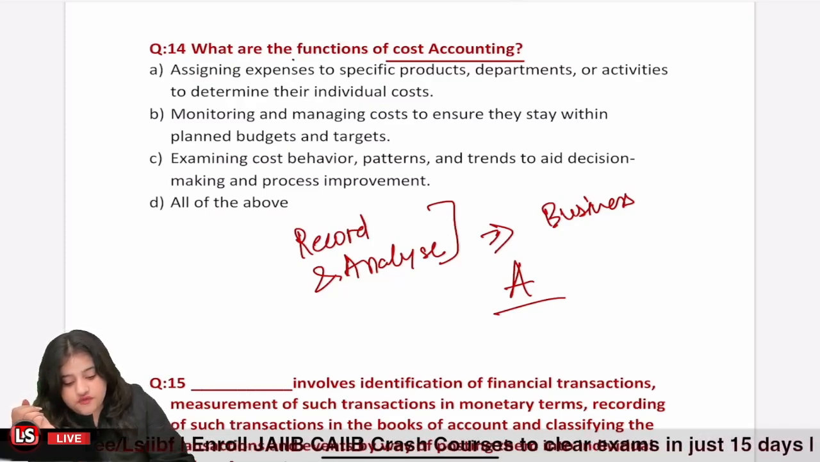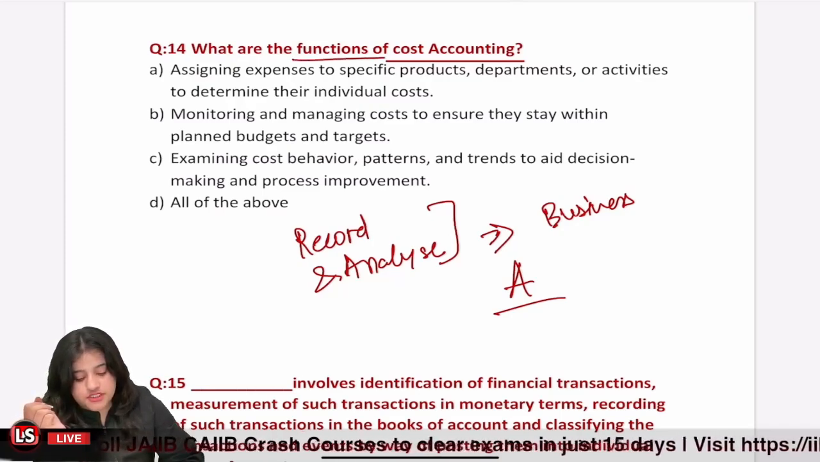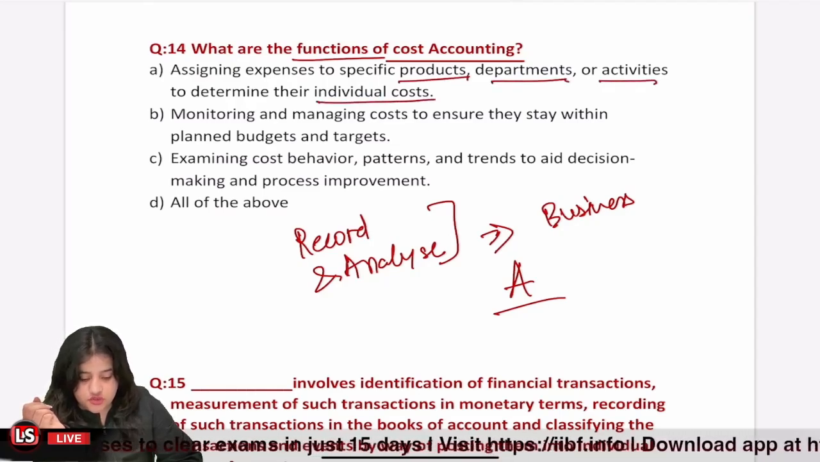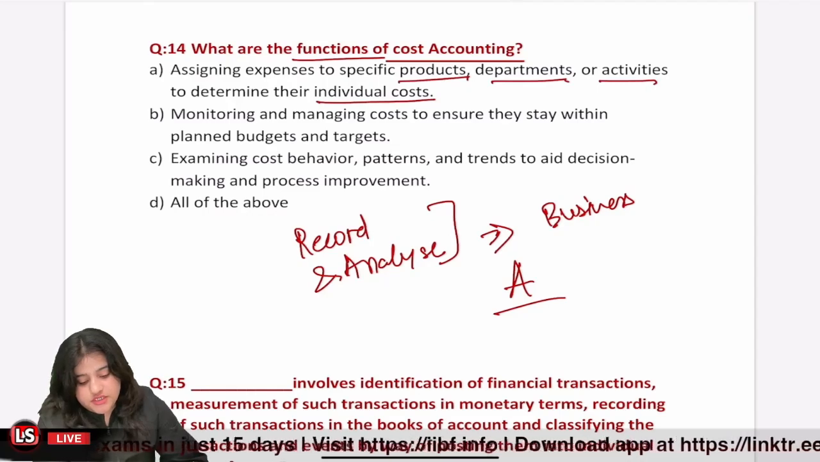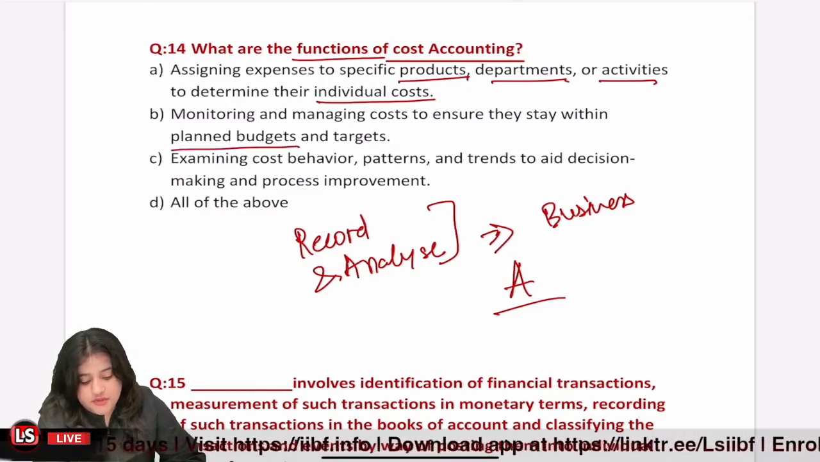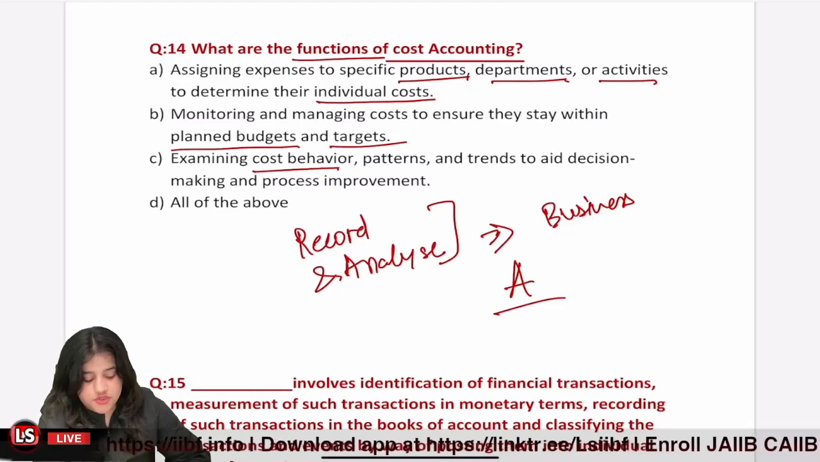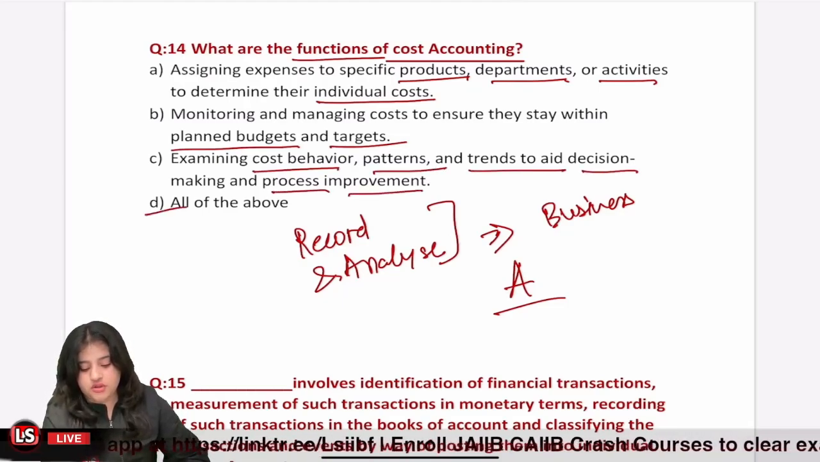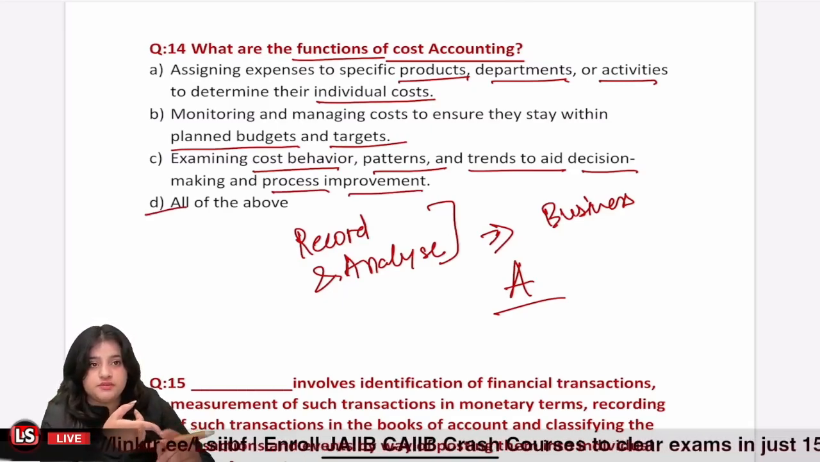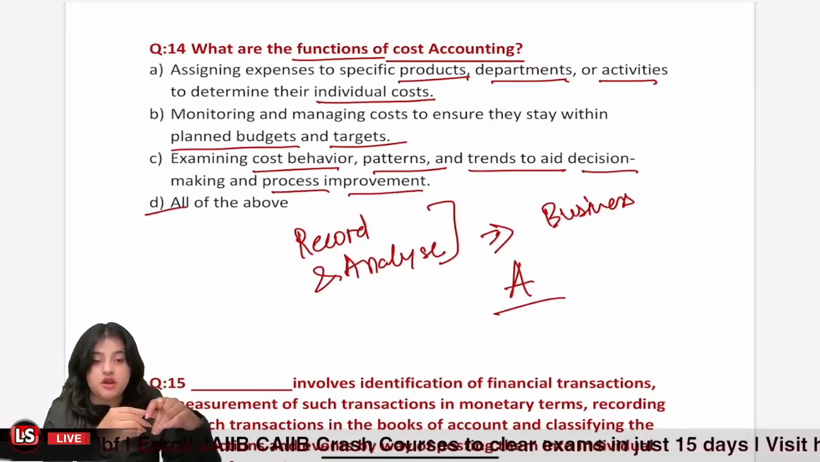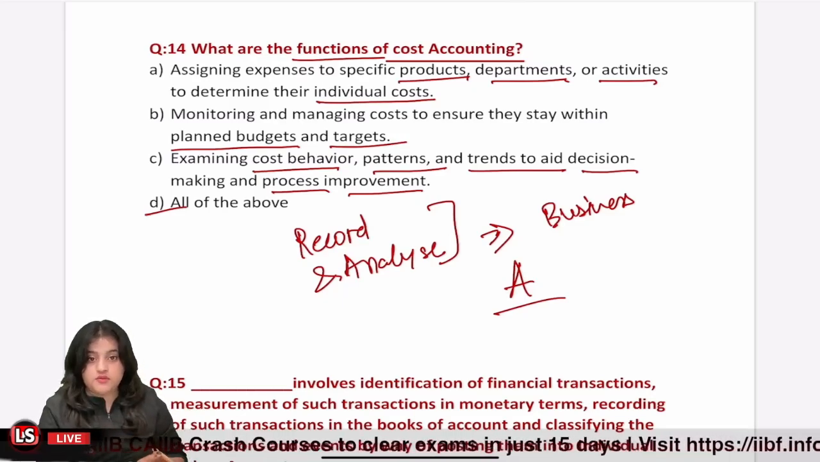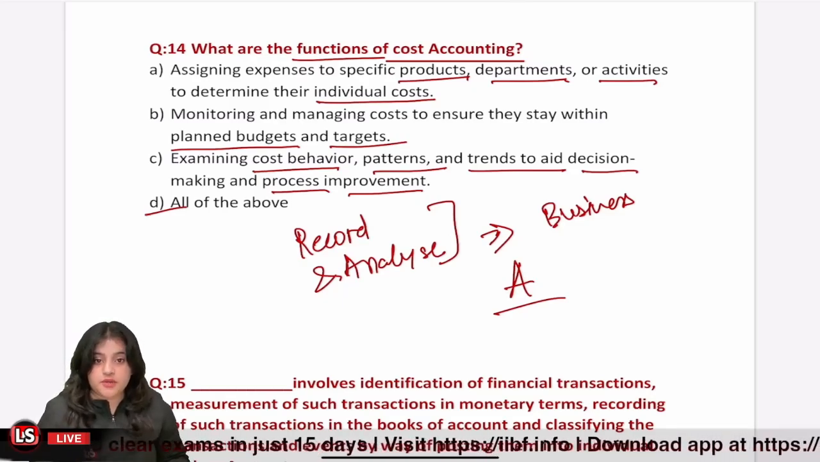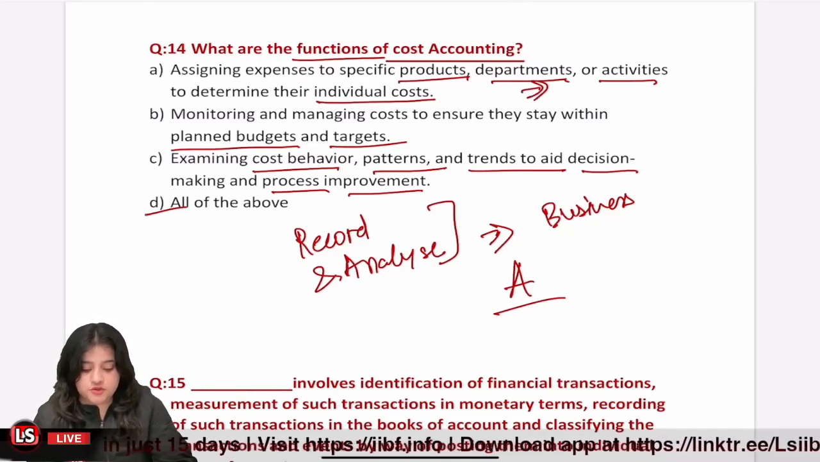So what are the functions of cost accounting? Number one, assigning expenses to products, departments, or activities to determine their individual cost. Monitoring and managing costs to ensure they stay within the planned budgets and targets. Examining cost behavior patterns and trends to aid decision making and process improvement. Or all of the above. Now, option number one. In cost accounting, we see how much cost we have to incur on a particular department, on a particular product, so that we can properly determine their sales price, right? So option number one is correct.